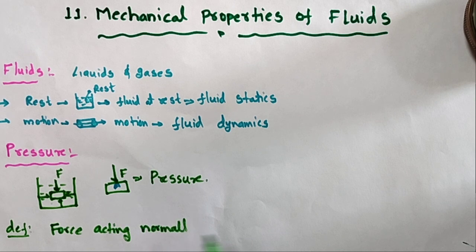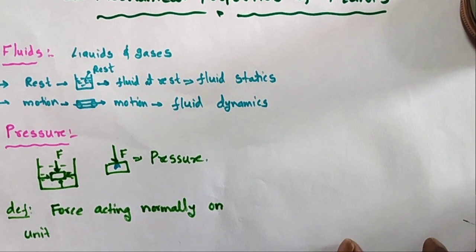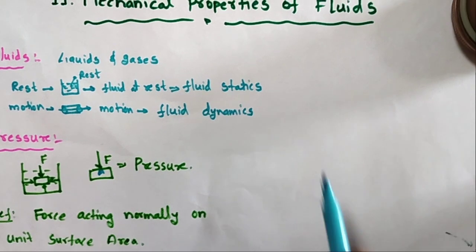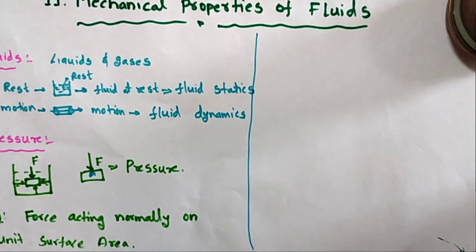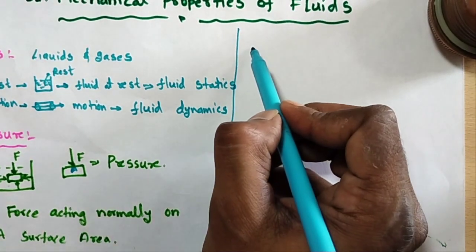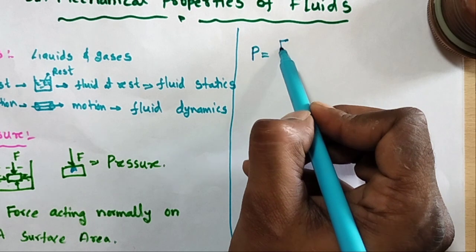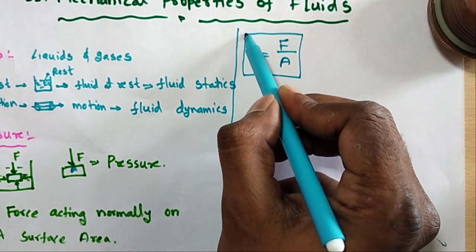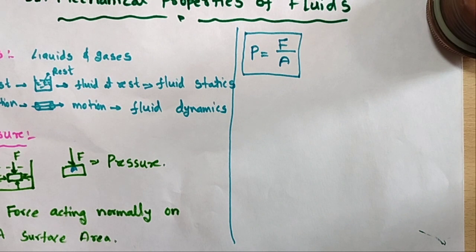The force acting normally on unit surface area is called pressure. Here I am taking the equation: P is equal to F by A. Force per unit area is called pressure, F by A.